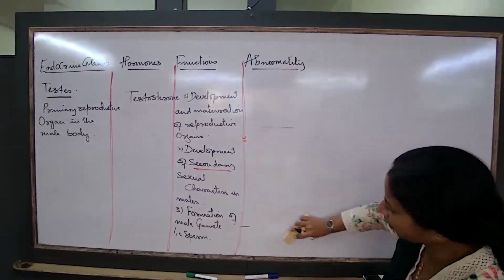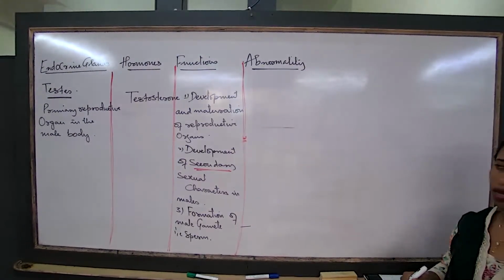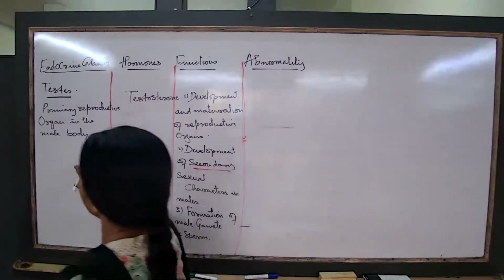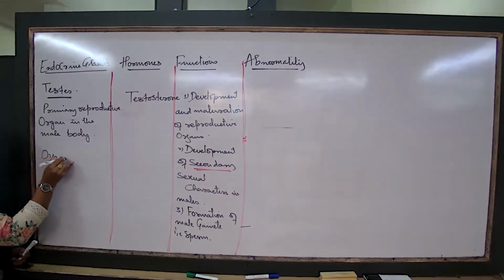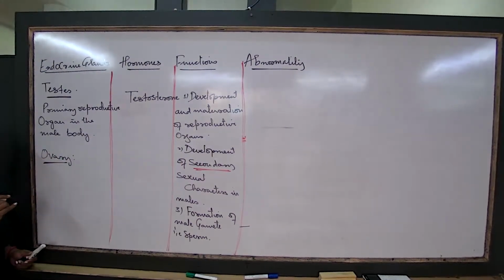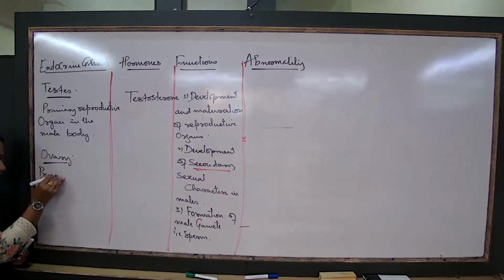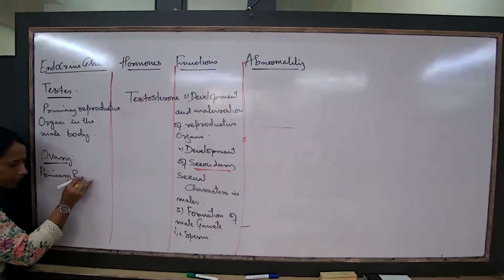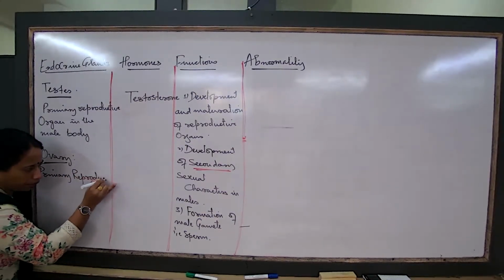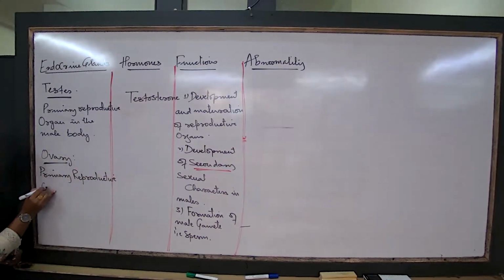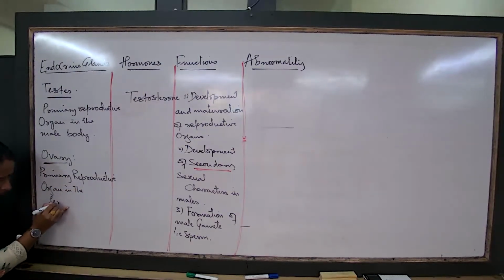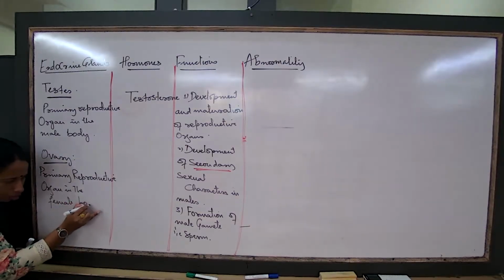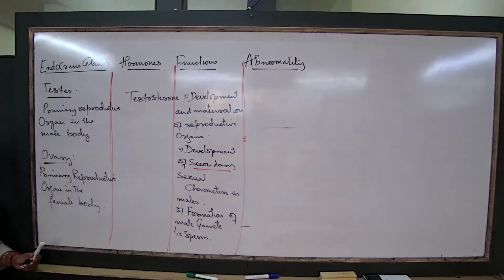Now, parallelly, if I talk about the female, what about the reproductive organs? This is for the male. Then what about for the female? Ovary. How do we define this word? This is the primary reproductive organ in the female body, also known as the gonads. Later in the chapter, we are going to introduce that word also, gonads. The testes and the ovary.